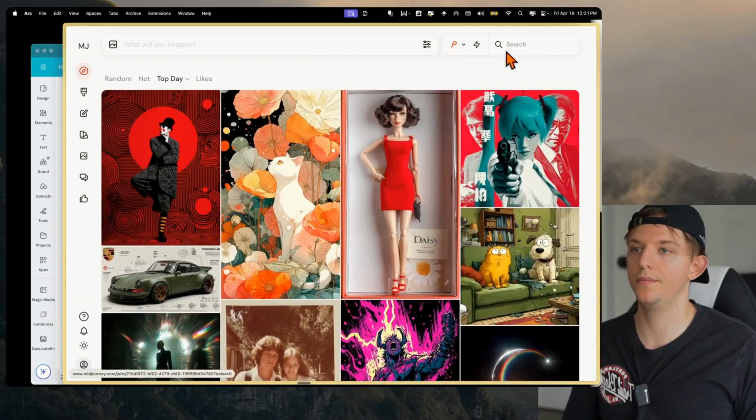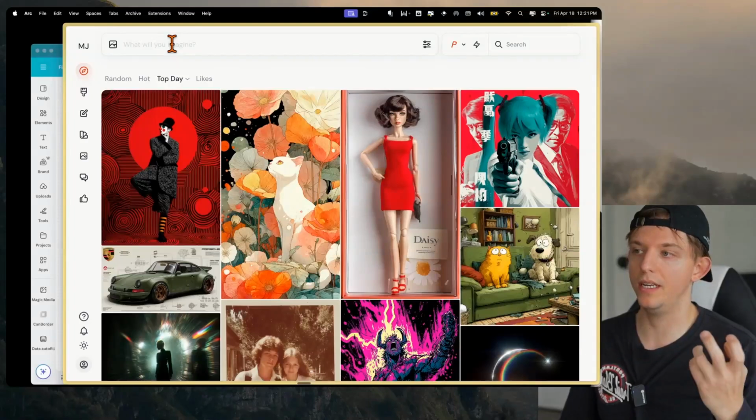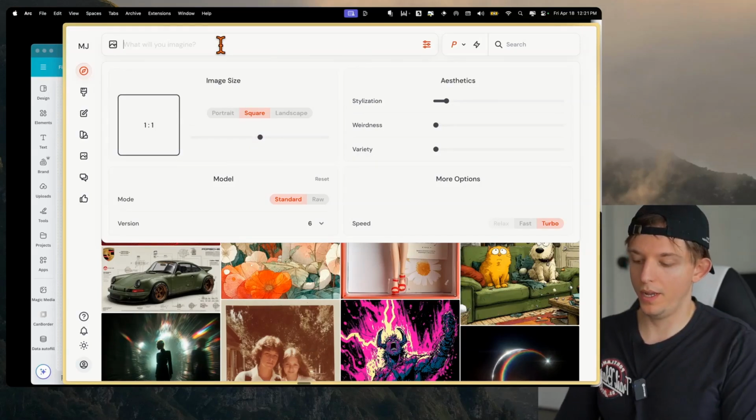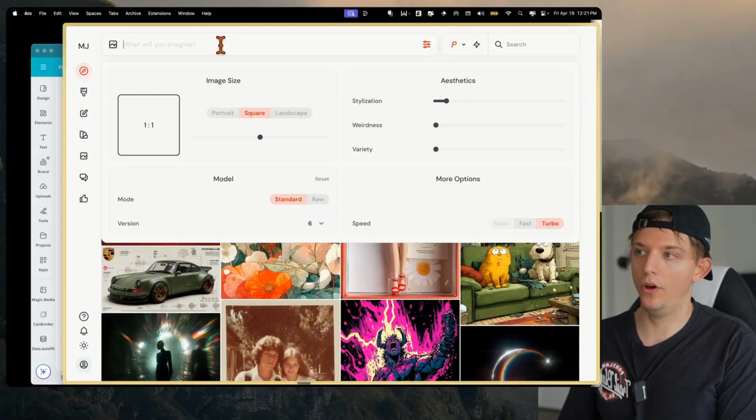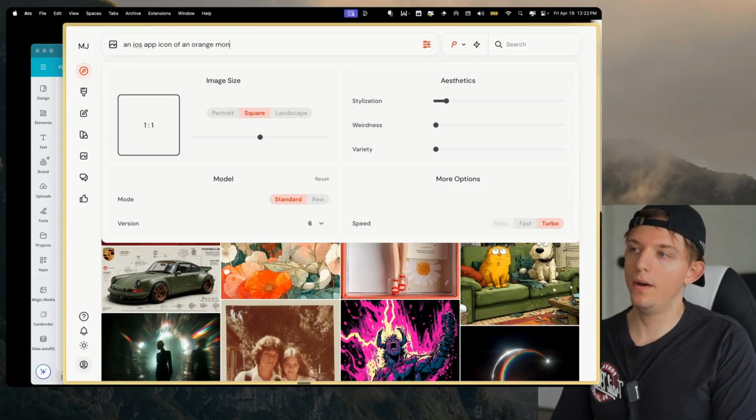And the main difference here is we can actually just mass create images. And it's a lot more fun when you're trying to come up with something, when you're after discovery of AI-generated images and AI-generated styles, and there's a lot more settings built into the platform. Let's imagine we wanted to create an app icon, right? We wanted an app icon for an app called Vibe Code, right? An iOS app icon of an orange monkey, cute, minimalistic, and yeah, let's just run this.